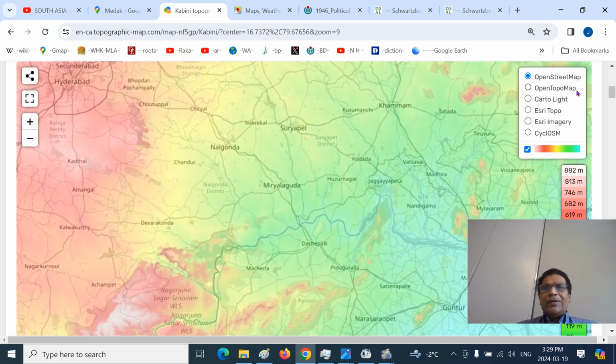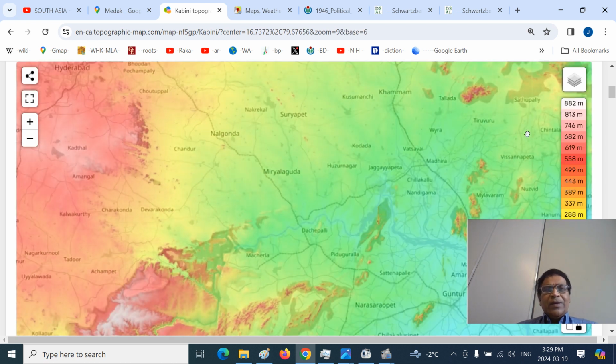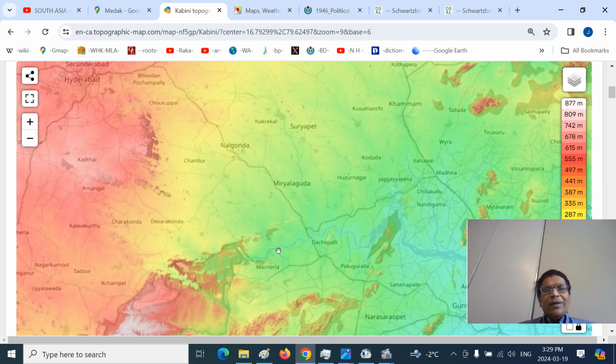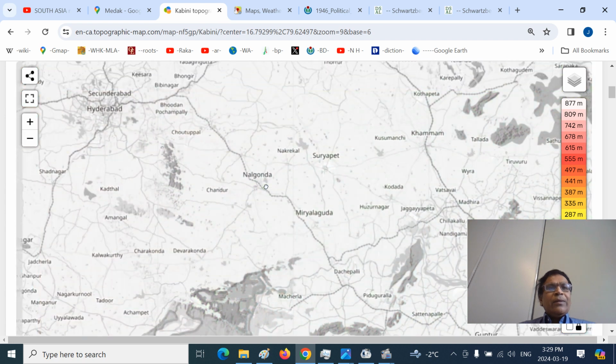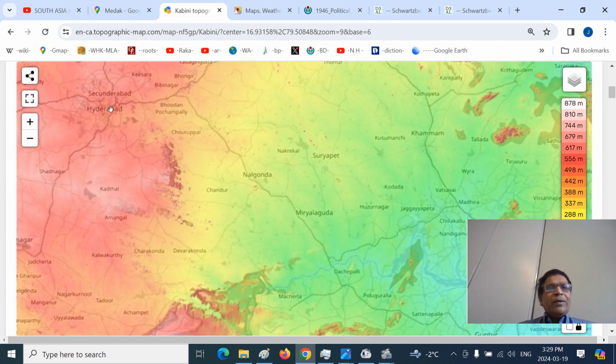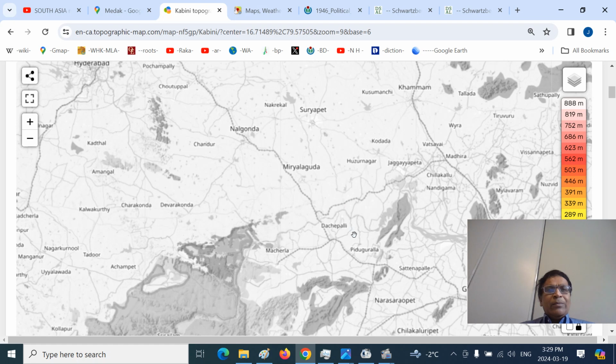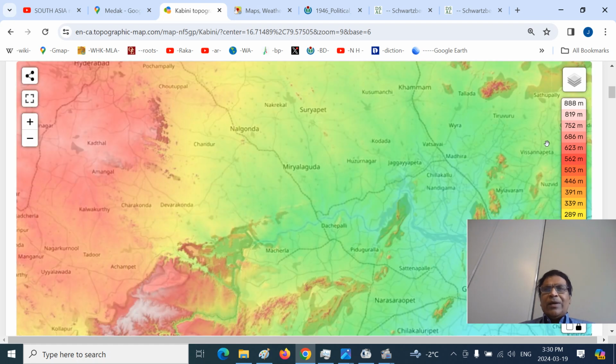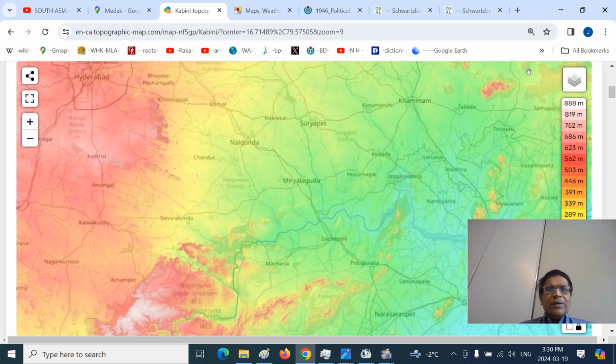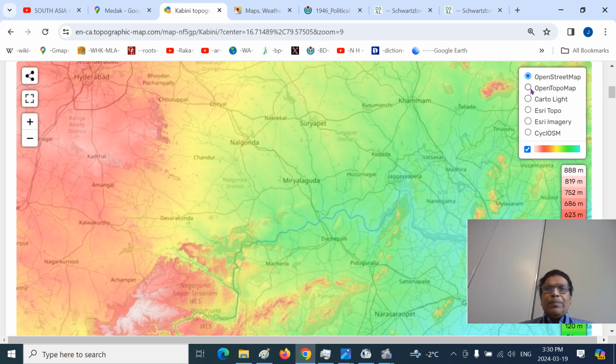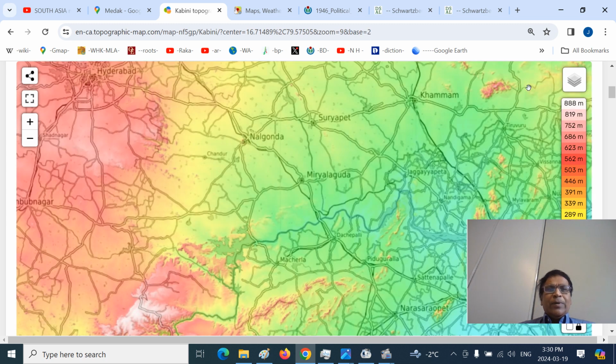Let's see the different perspective. Now you can see the Palnadu Basin. Krishna River is the traditional boundary. Remember Pulichintala project. Remember Nagarjuna Sagar project. Southern part of Nalgonda. Now the new railway line from Guntur to Miryalaguda, Nalgonda to Bhongir area, Bibi Nagar, and goes to Hyderabad. There's a new railway line built here. You can very clearly see the different perspective. You can see the perspective of the Nalgonda Plains, Nalgonda Peneplains, and